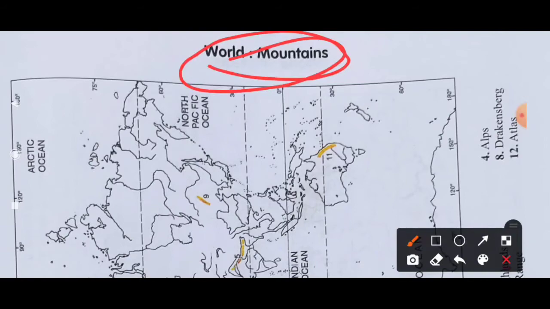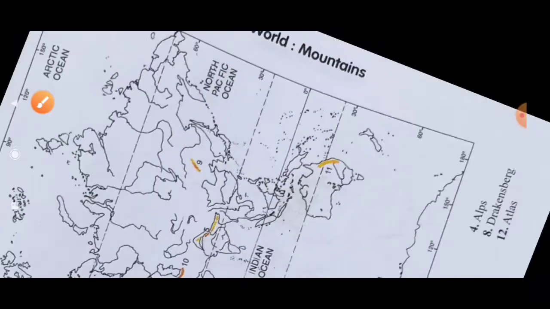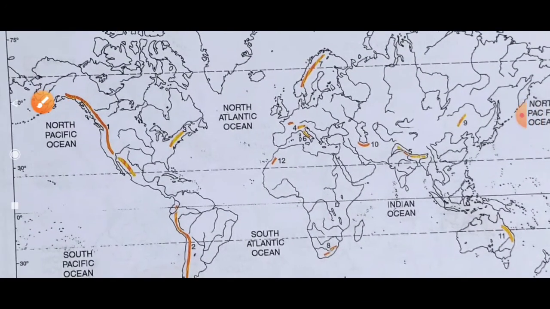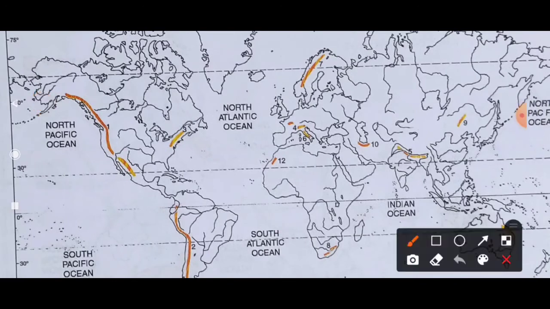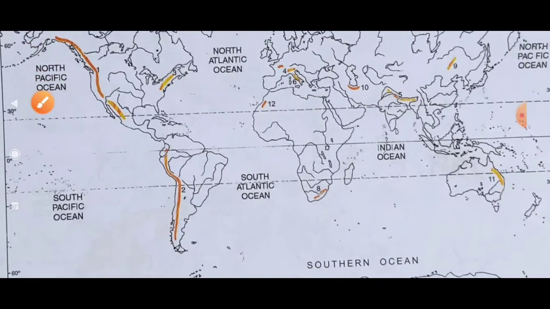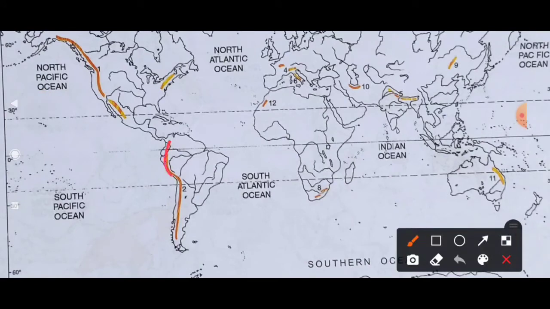First of all, again I am going one by one continent wise. So first of all, number one is the Rockies, it is a mountain range, Rockies. Then Andes, here it is, it is in South America, Andes. Then third one is Appalachians is here.